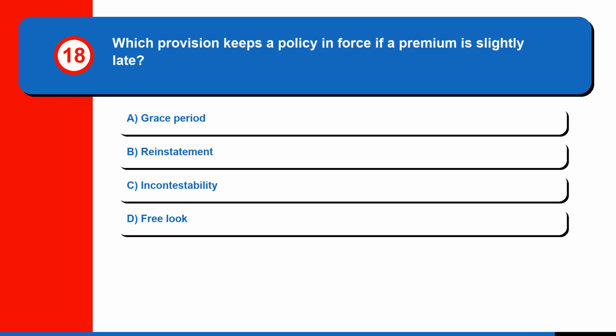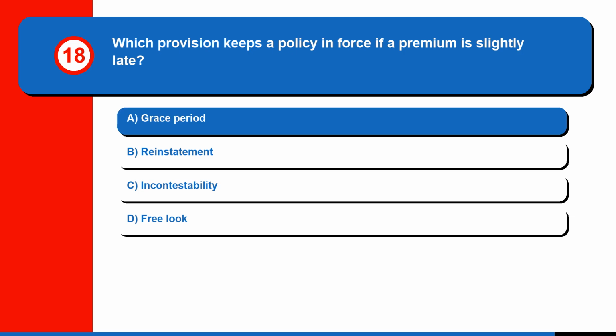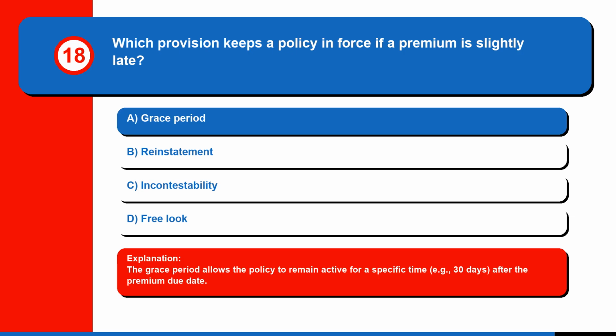Question 18. Which provision keeps a policy in force if a premium is slightly late? A. Grace period. B. Reinstatement. C. Incontestability. Or D. Free look. The correct answer is A. Grace period. The grace period allows the policy to remain active for a specific time, for example 30 days, after the premium due date.